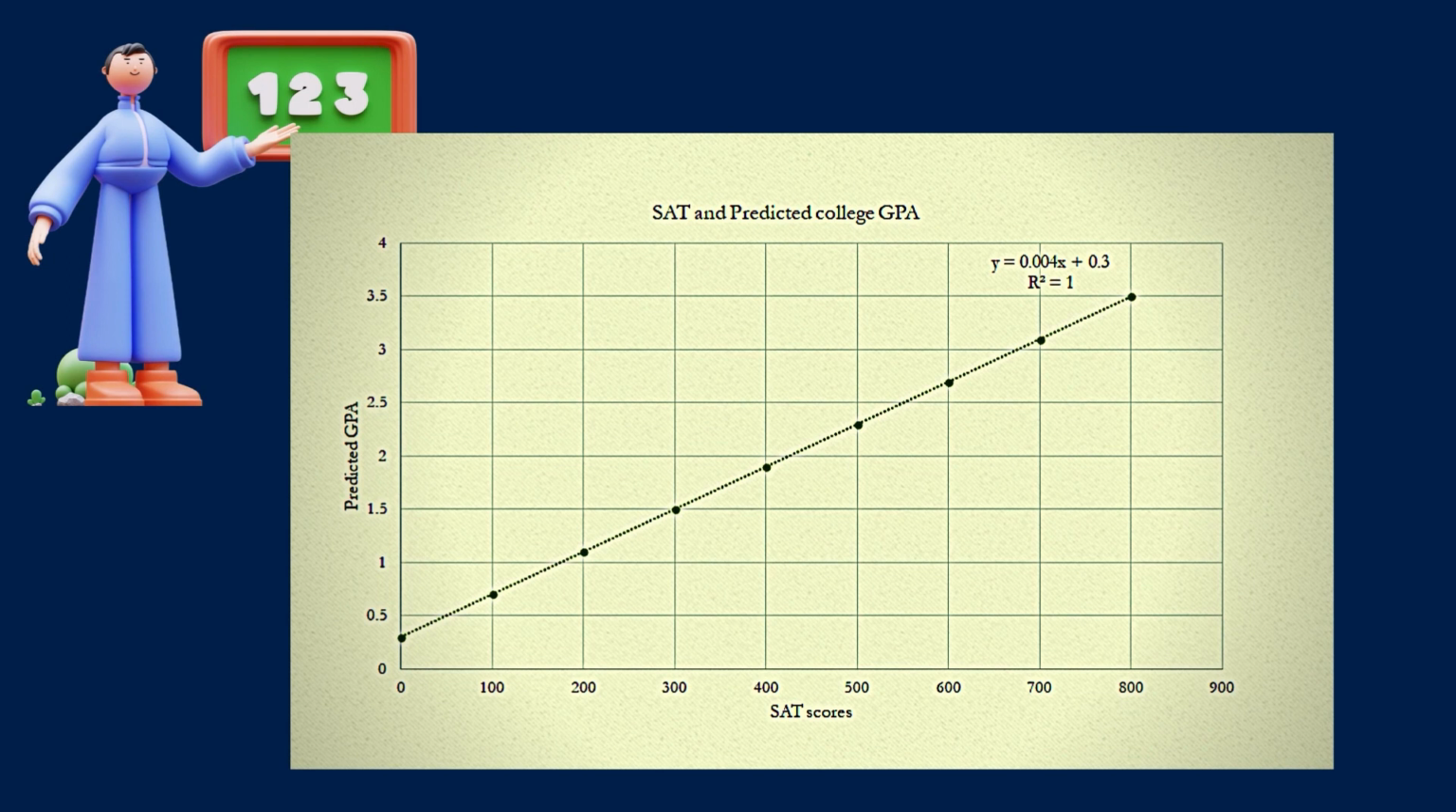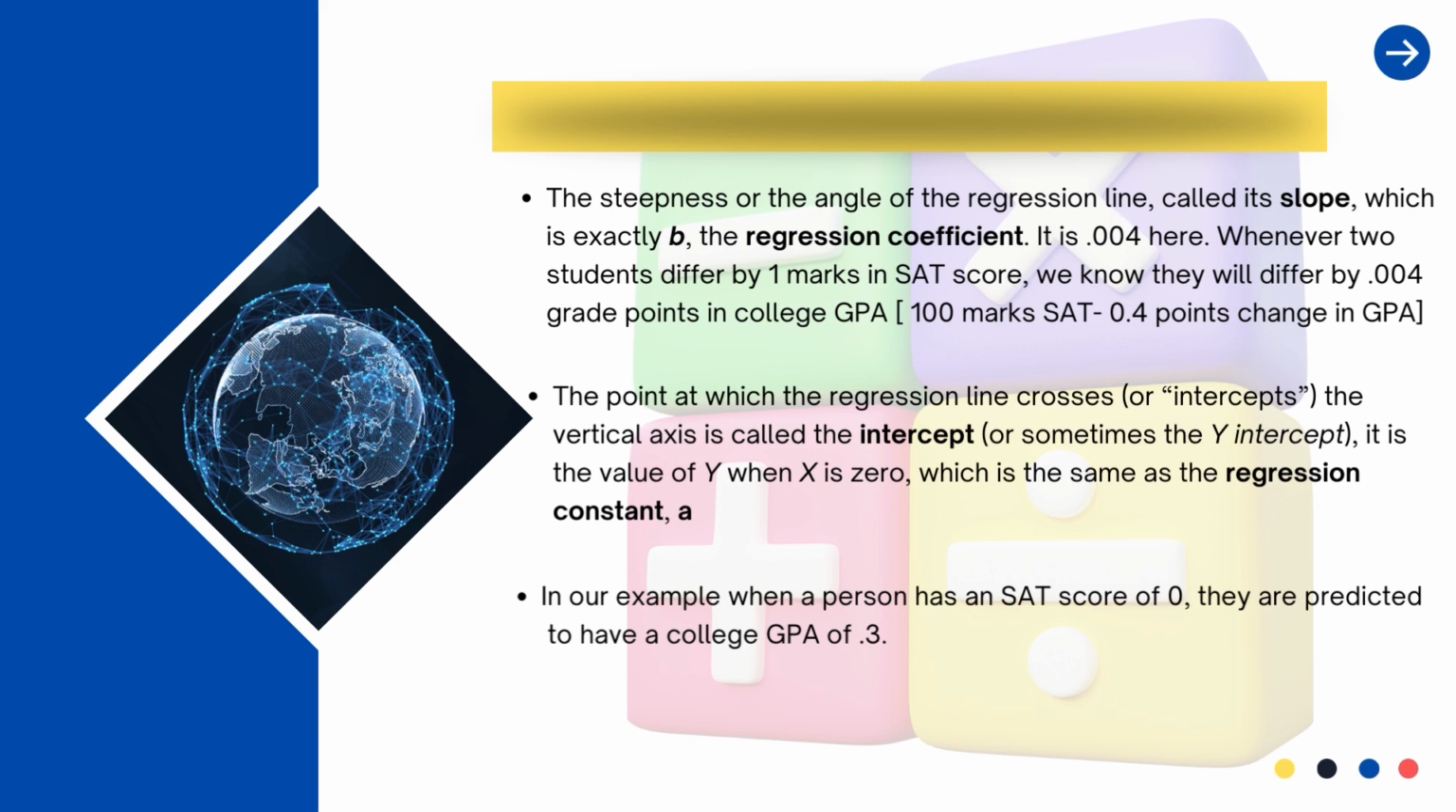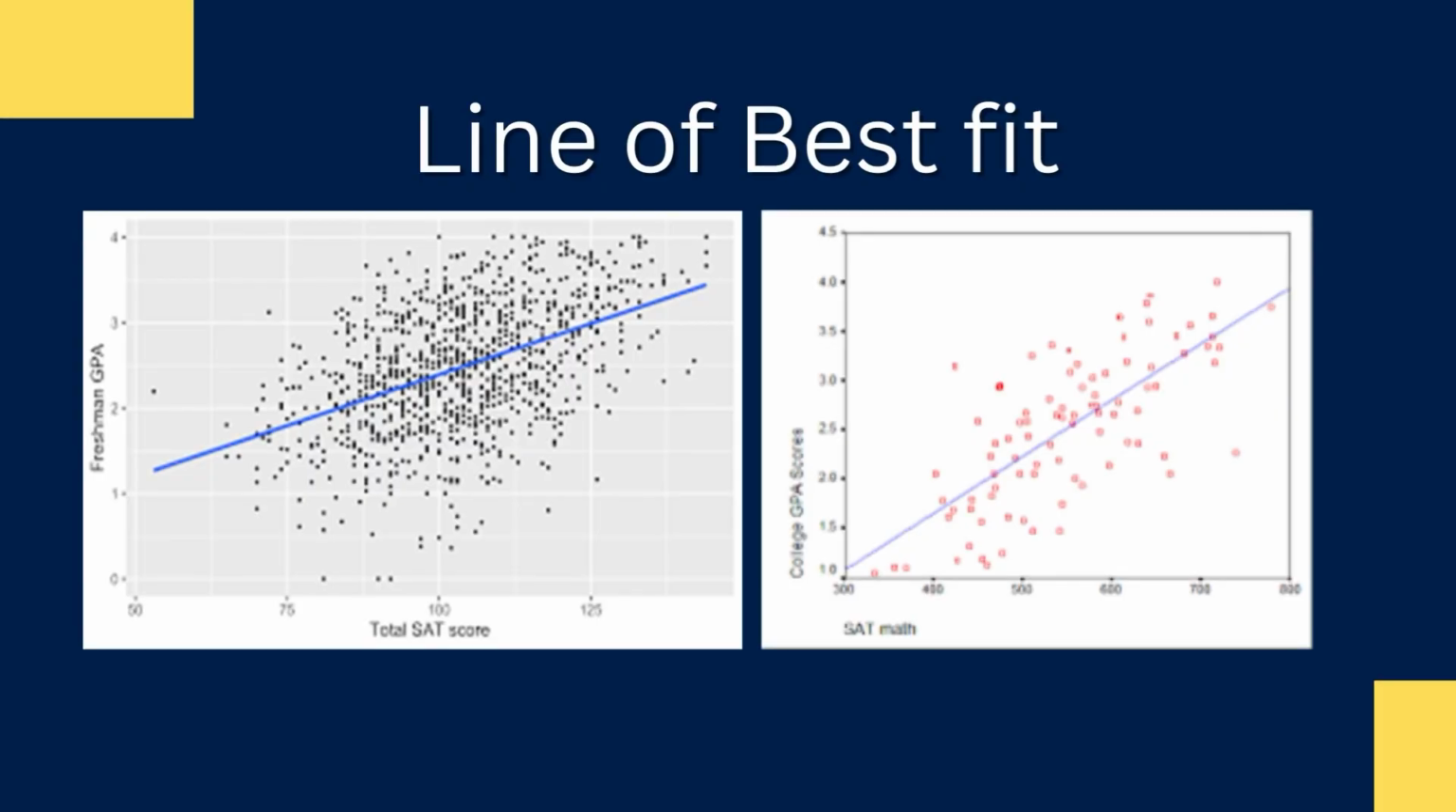Now this is exactly the same as the regression constant a. When you calculate the y-intercept, it comes out exactly equal to the regression constant, and similarly the slope is exactly equal to the regression coefficient. In our example, when the person has an SAT score of 0, they are predicted to have a college GPA of 0.3. This is the regression constant which you get. In the graph which we see, it is a very straight line and there are no points here and there.